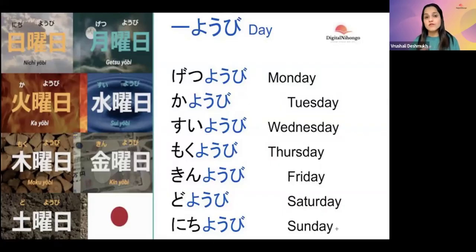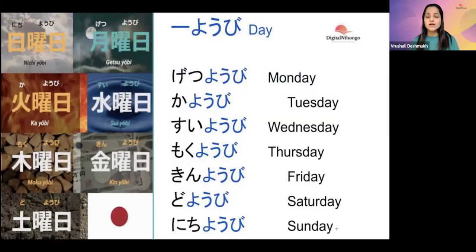Okay. Now you will be wondering how to remember this. To make it very simple, let's remember it in a song. Okay. Gekka sui moku kindo nichi. Gekka sui moku kindo nichi. So you are just going to remember this song and you just have to add yobi to this word to get the word for a particular day. For example, getsuyobi,